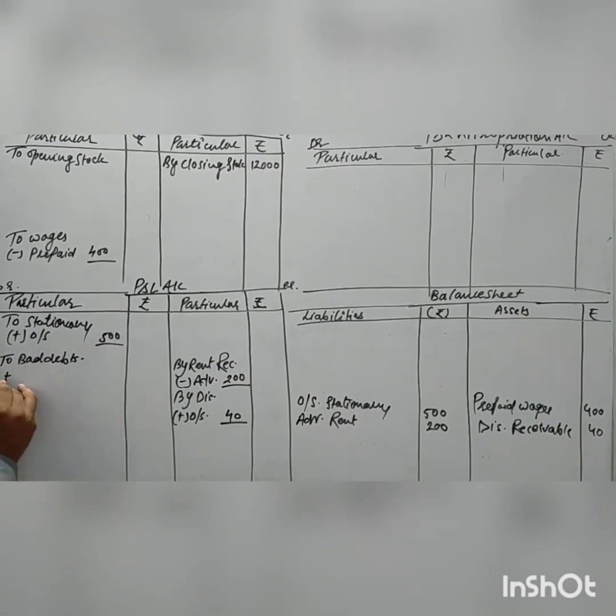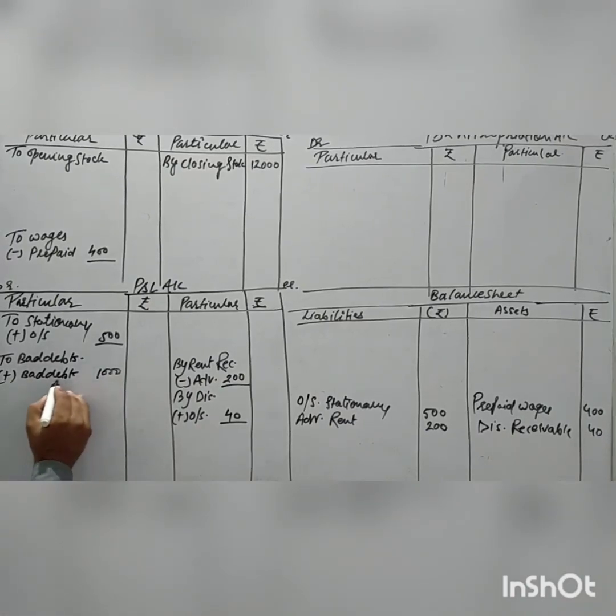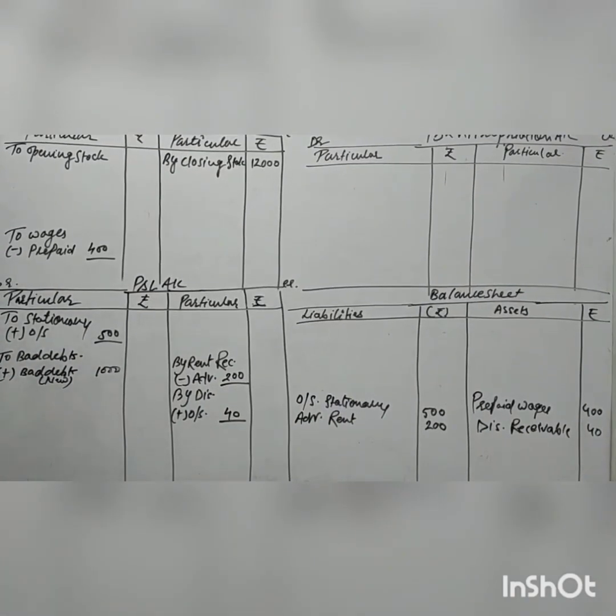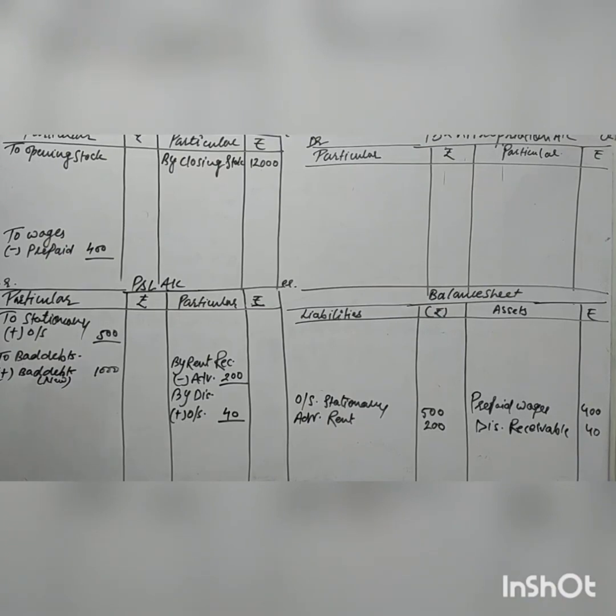Next, the adjustment effect. The bad debt related to the adjustment is a new bad debt, given as 1000. So I write here new bad debt. Next, bad debt reserve. Where a discount is given, the debtor is given in the trial balance.